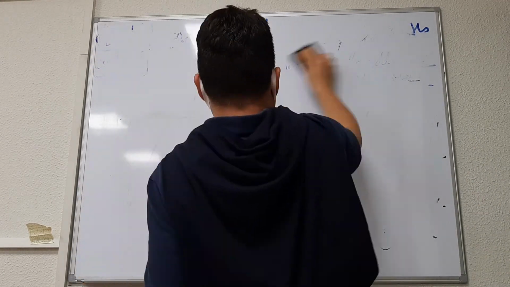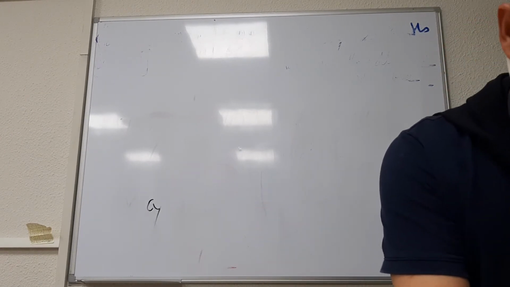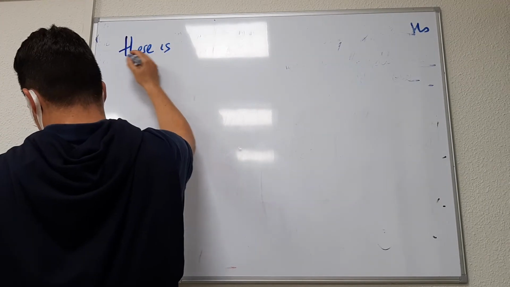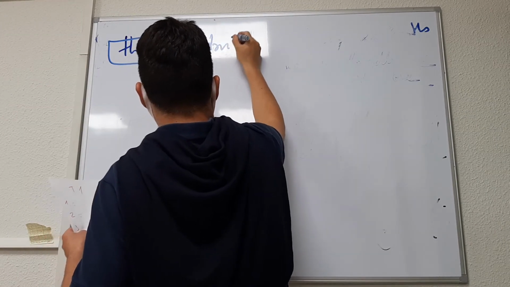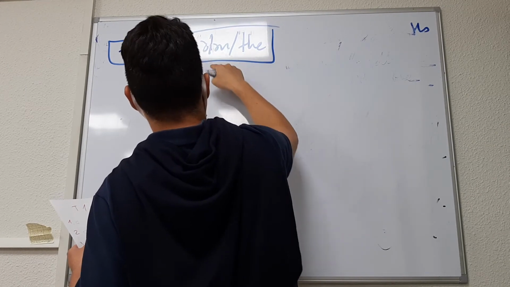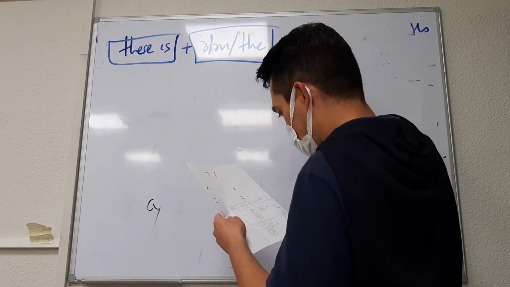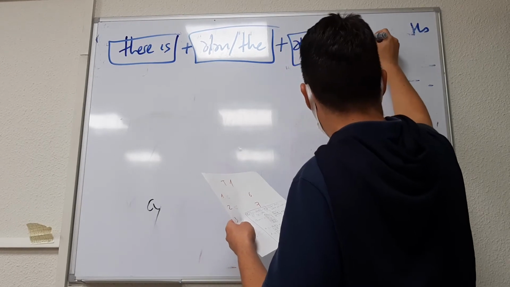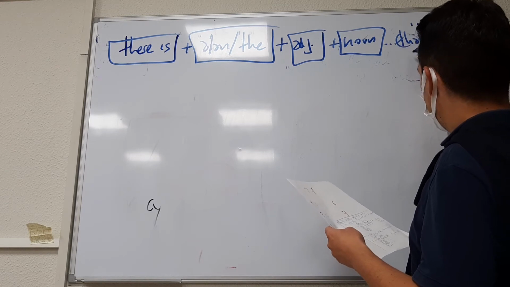Okay, another structure that I want you to know is the following one. There is, plus the articles a, an, the, and then an adjective, and then a noun, and then the rest of the sentence that can be using that.